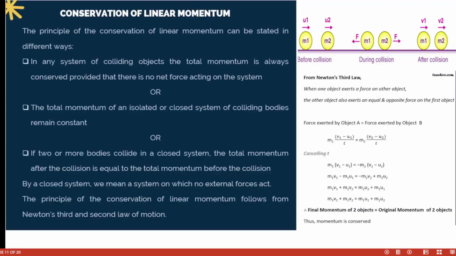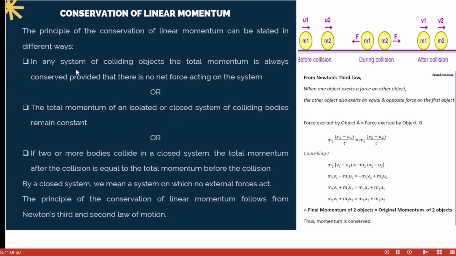Conservation of linear momentum. The principle can be stated in different ways in any system of colliding objects. Just look at these two objects now. We have M1, we have M2. They are going in the same direction. M1 has its own momentum, M2 has its own momentum. They were coming together, then they met. And what happened? Both of them are now going in the same direction after collision. This is the initial velocity, and this is their final velocity.